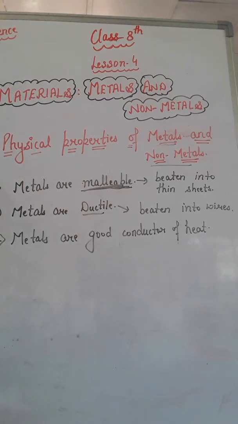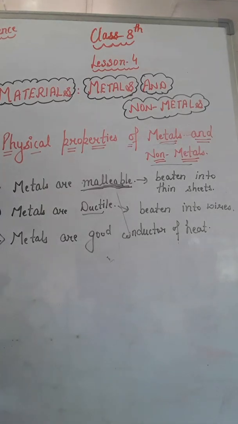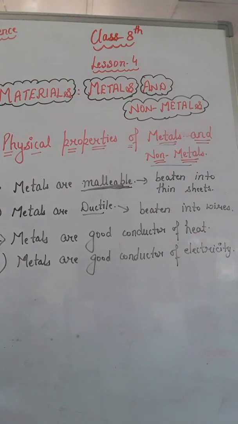So from that it is clear that metals are good conductor of heat because heat is easily passed through that, and non-metals are poor conductor of heat because heat will never pass through them, and we easily hold a pan with a plastic or a wooden handle, right? But we can never hold a hot metallic pan which is without a plastic or wooden handle, right? Metals are good conductor of electricity, right?